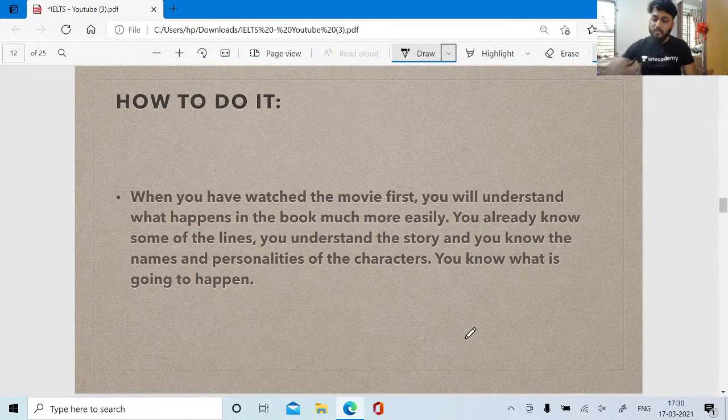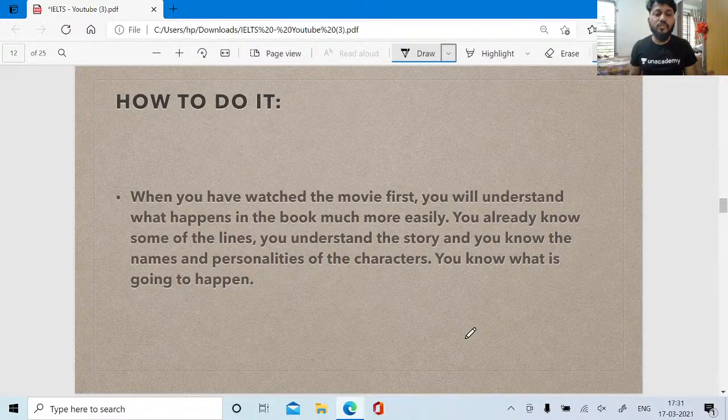So the reading of the book is just like passing of time, because you have already seen the movie. You know what is going to happen. So the new vocabulary words, right? Even before you know the meaning of the word, just because you have seen the movie and observed the expression of the lady or the lead actors, you will give the right answer for the meaning, right?